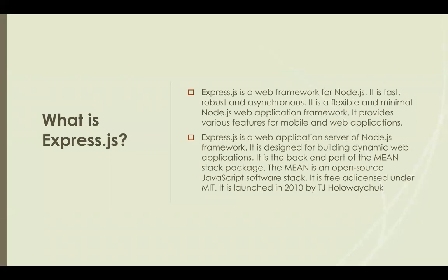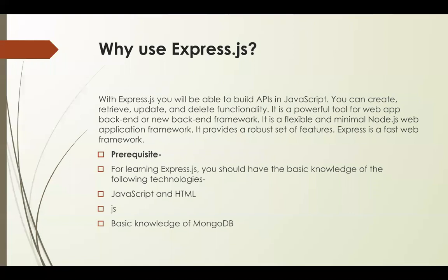So what is Express.js? Express.js is a web framework for Node.js. It is fast, robust, and asynchronous, and it is also a very flexible and minimal Node.js web application framework. It provides various features for mobile and web applications. Basically, it's a web application server of Node.js, and it is designed for making dynamic web applications. It is free, licensed under MIT, and it was launched in 2010 by TJ Holowaychuk.